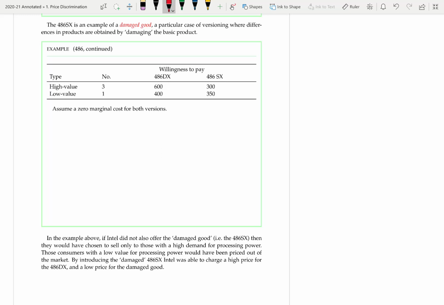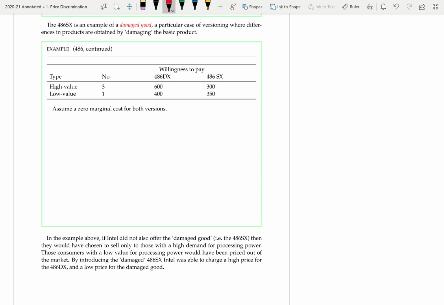Now, the high value consumers in this example really need that maths coprocessor because they need to do numerical computations, which are sped up by this maths coprocessor. So actually, they're willing to pay less for the SX than the low value consumers, but more for the DX. And this makes the problem quite easy for the monopolist. So what should they do?